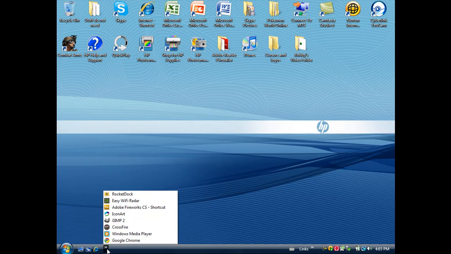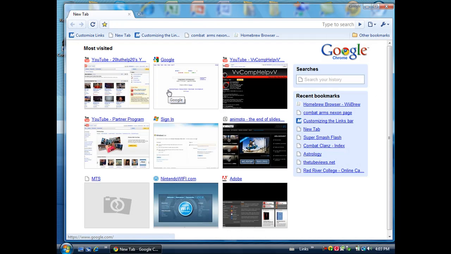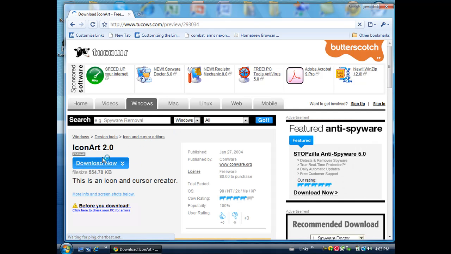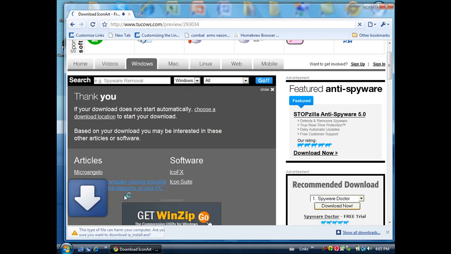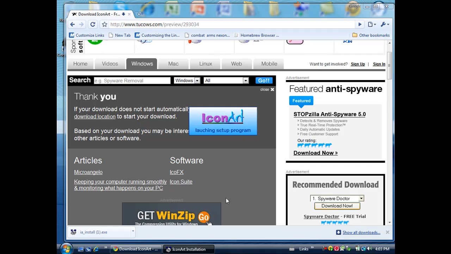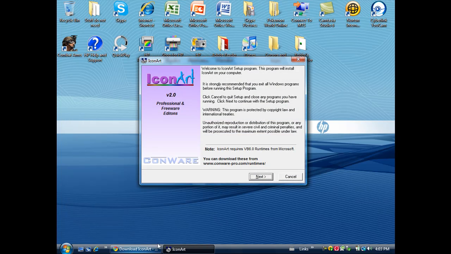First of all, if you want to download Iconart, go to your internet browser. Go to the link in the description, and this is the page that you come to for Iconart. Click download now, and then the download starts, and then you click save and wait. And then just click run, and it'll launch your setup. Now it's checking. Well, I do have it, so just click next when this comes up.